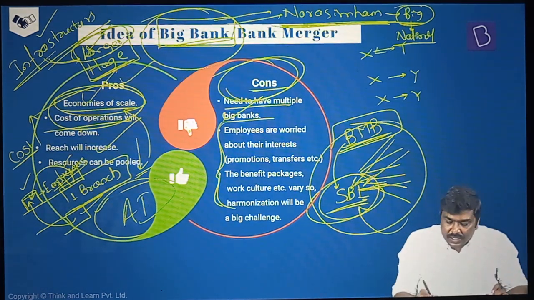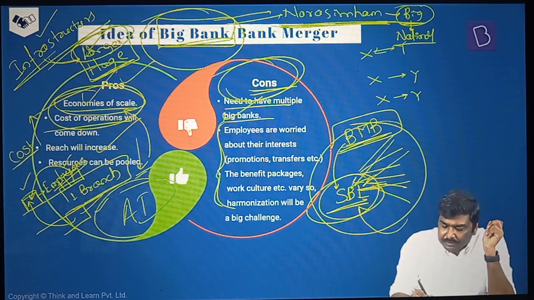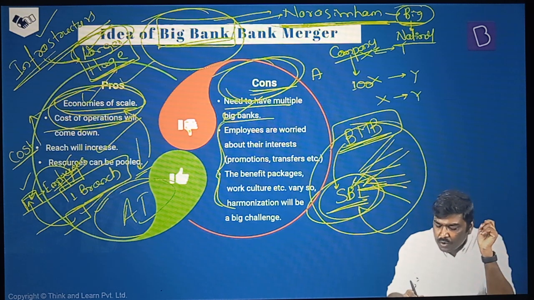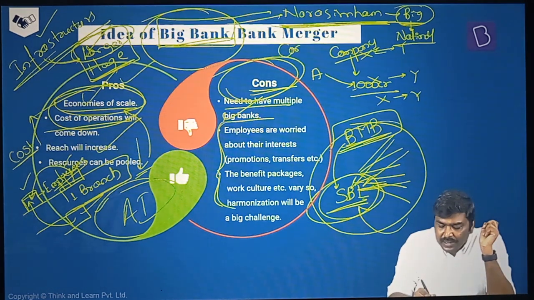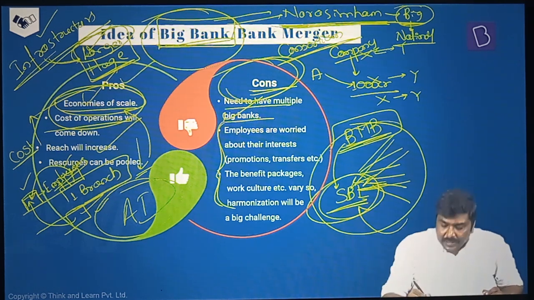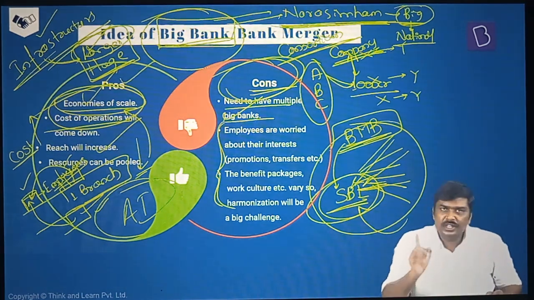And the third very important concern with respect to the idea of a big bank is, understand this, as of now, when Bank A wants to lend to a particular company, let's assume there's a company XYZ. The company XYZ wants to borrow 1,000 crore rupees. Rather than only one bank lending it, there's a concept of consortium lending. What do you mean by consortium lending? Only one bank will not lend to the company here. 2 or 3 banks or more will come together, evaluate the proposal, and give a loan of 1,000 crore rupees to this particular company.